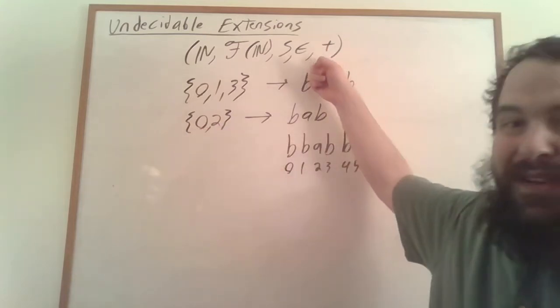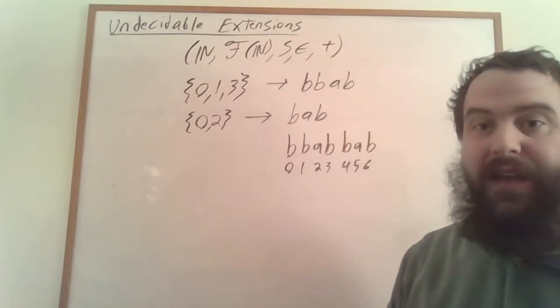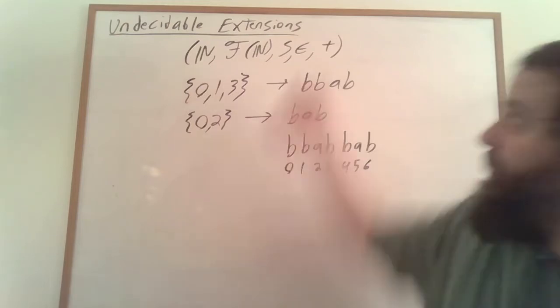Well, if we toss addition into our language, we can talk about doing that. We couldn't talk about doing it before because we didn't have addition.